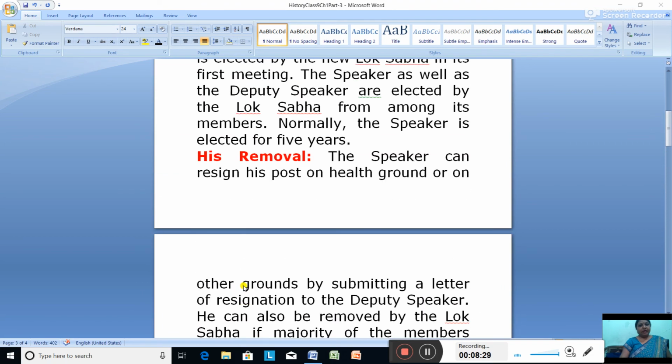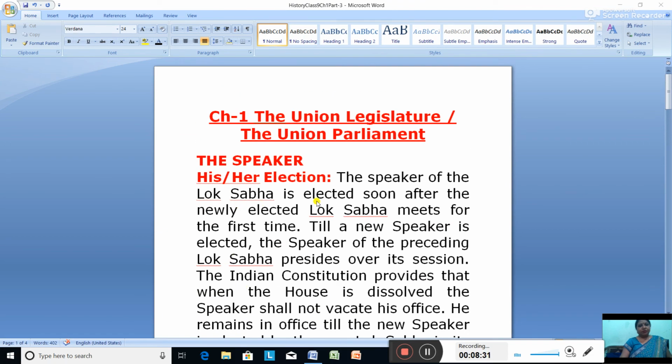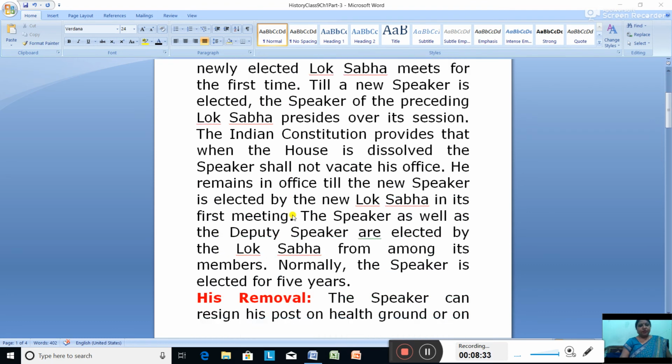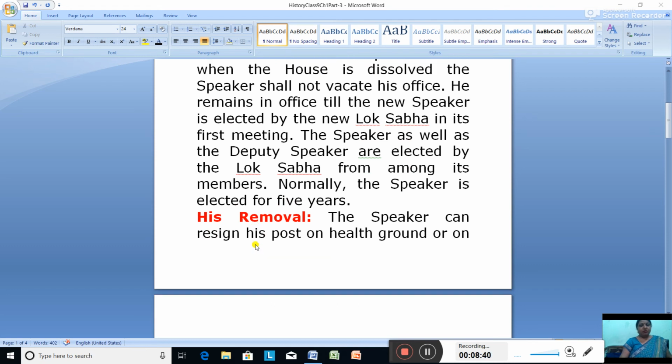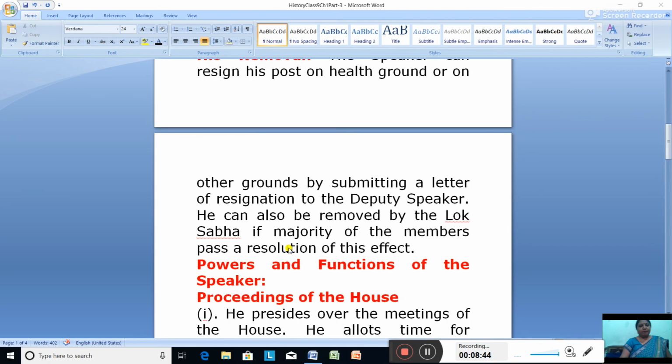the election of the Speaker, how the Speaker is elected. Then you studied how the Speaker is removed by passing an impeachment motion and how the seat becomes vacant through resignation, death, and impeachment.